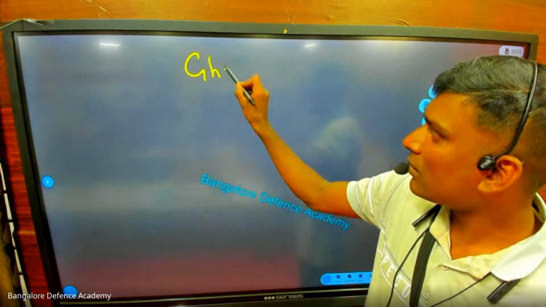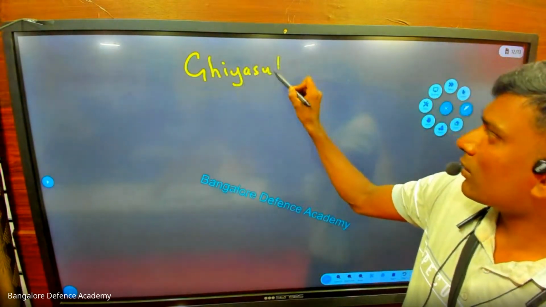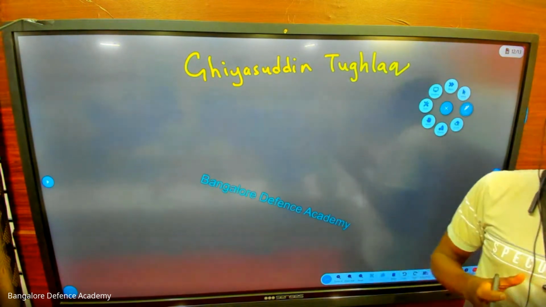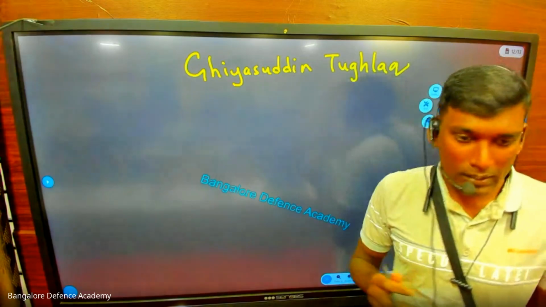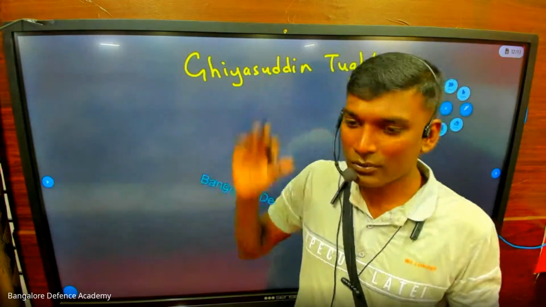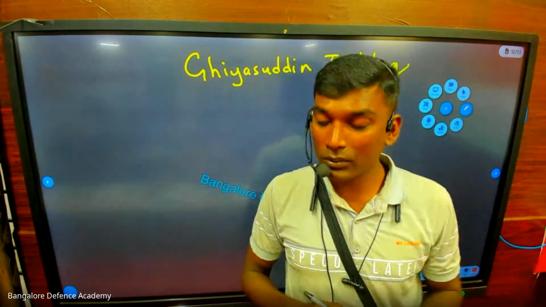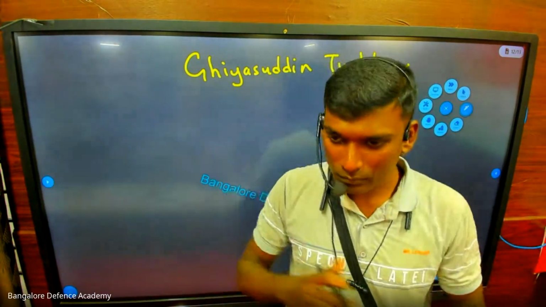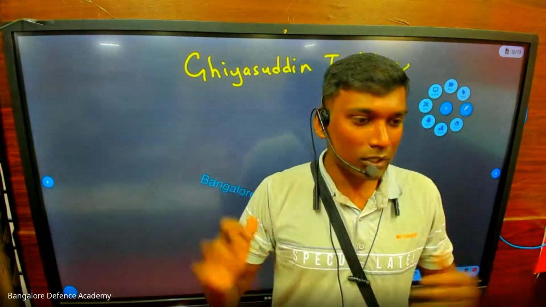So we have here Ghiyasuddin Tughlaq. Who is that? We have seen Alauddin Khilji, who had many soldiers. In that, one soldier was Ghiyasuddin Tughlaq. After the death of Alauddin Khilji, Ghiyasuddin Tughlaq says that he is now the ruler of India. Do you understand? Who is the ruler now? Ghiyasuddin Tughlaq.